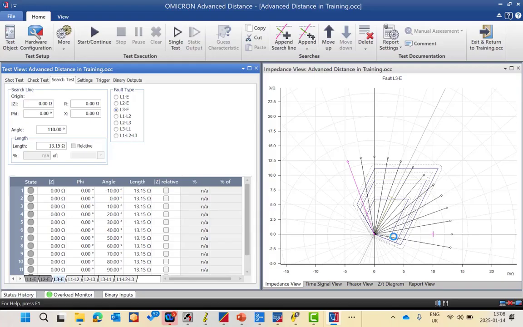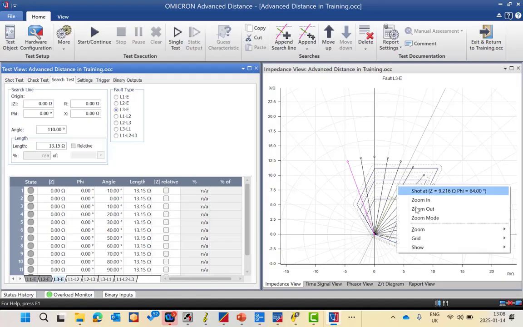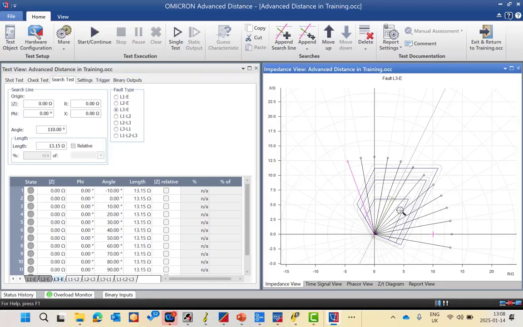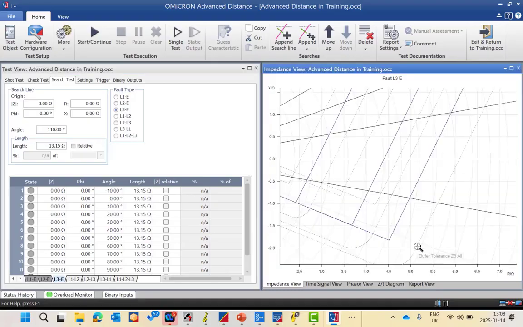For the search mode, the CMC and Test Universe will check the intersection between the search line and the impedance boundary. Within this tolerance, as you can see in zoom mode, this one will intersect with zone 1 here. If the value is here, or here, or here, within the tolerance, it will be assessed as pass, which is 3% or 5% as you define in the review file. The same applies for zone 2 and zone 3.